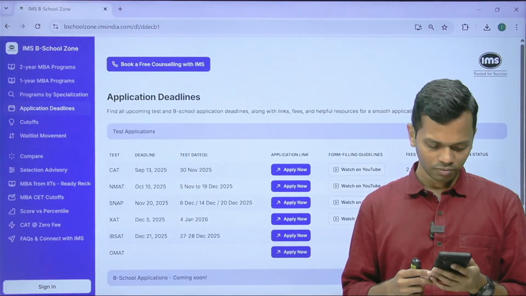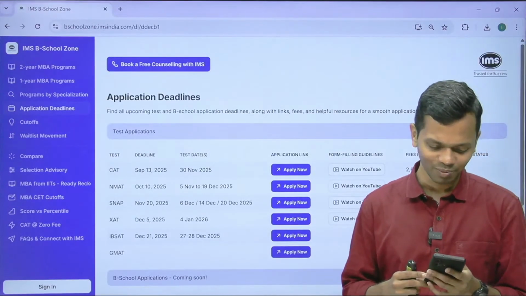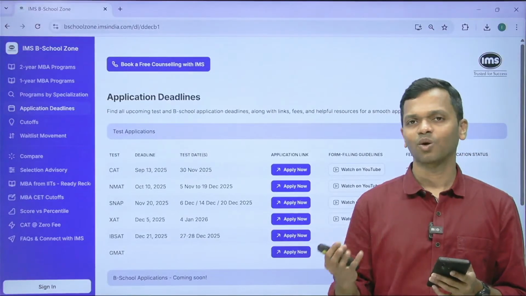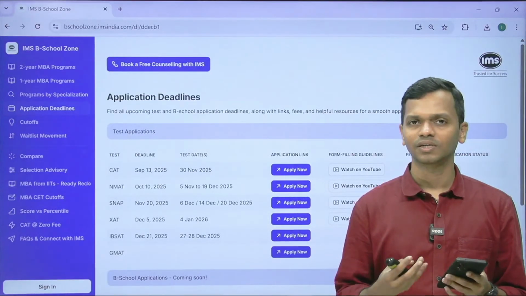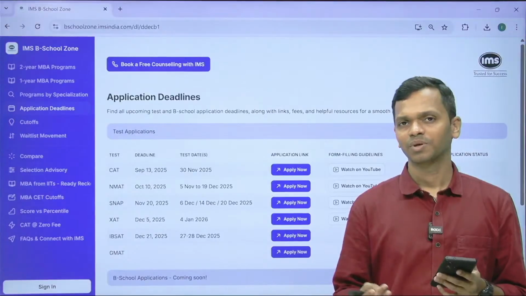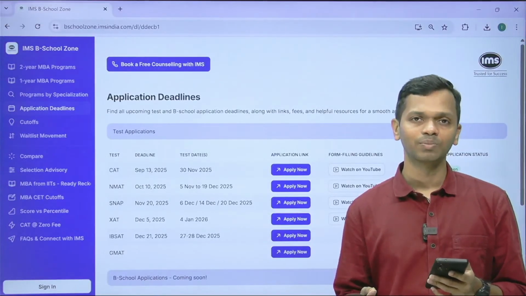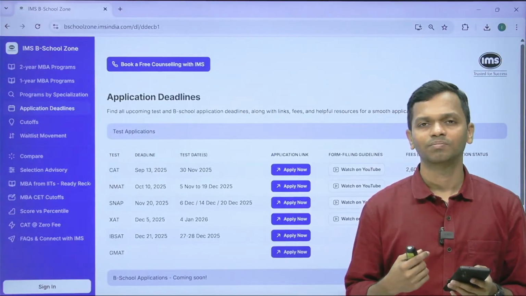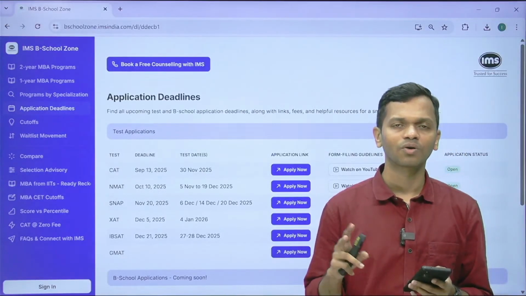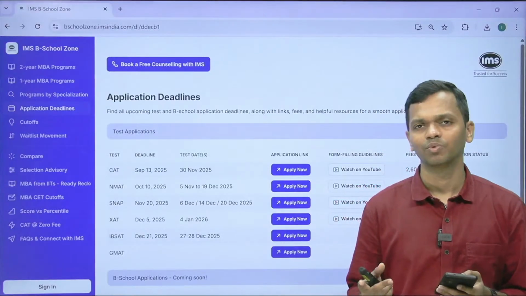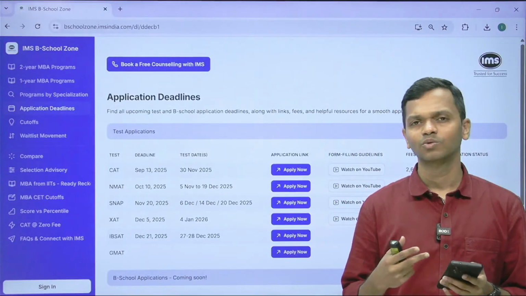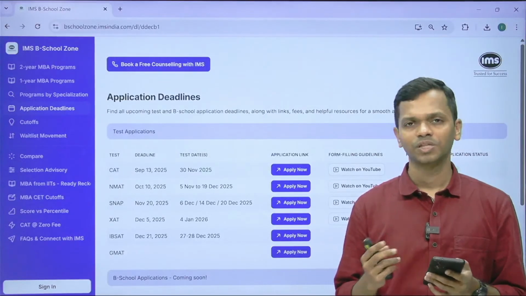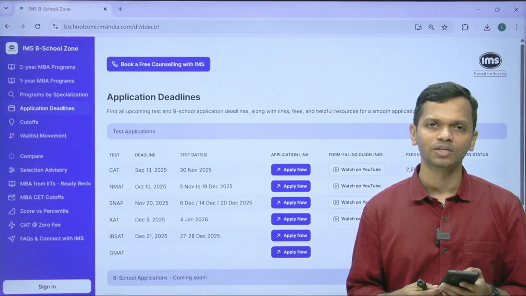What program should we select in the SNAP form? In SNAP, the top 4 would be SIBM Pune, SCMHRD Pune, SIBM Bangalore, and SIIB Pune, right? So these 4 would be the top 4 colleges to aim for. Percentile typically 98 plus for SIBM Pune and SCMHRD Pune. For SIBM Bangalore and SIIB, generally 92 plus would be the cutoff. So these would be the top 4, but of course you can look at the other institutes.